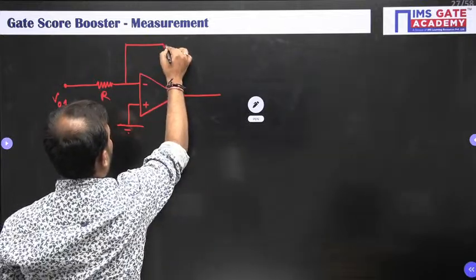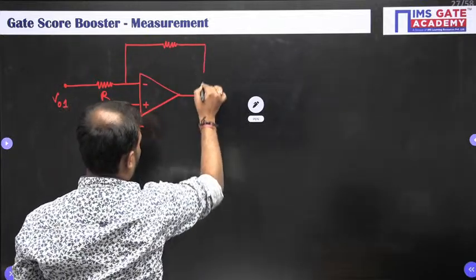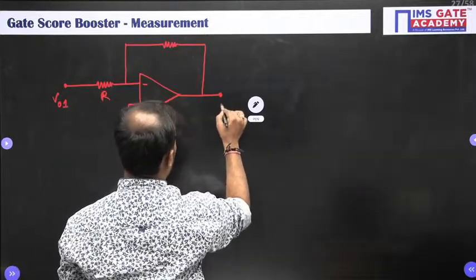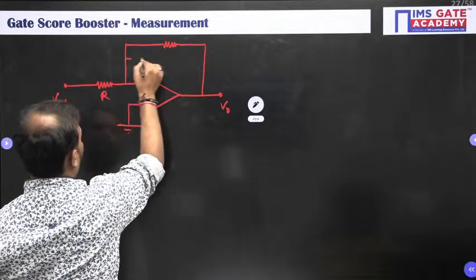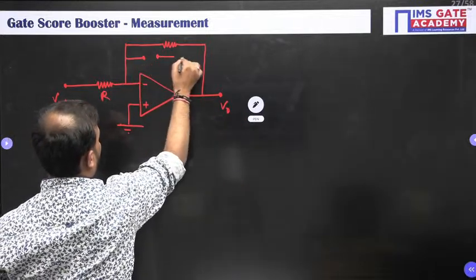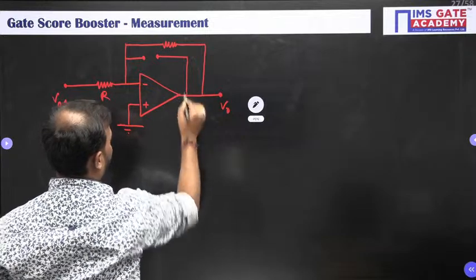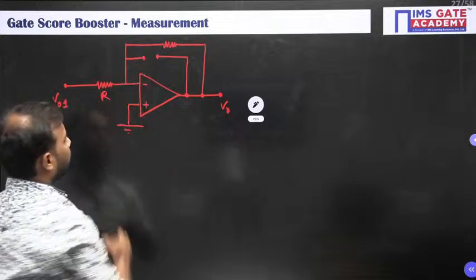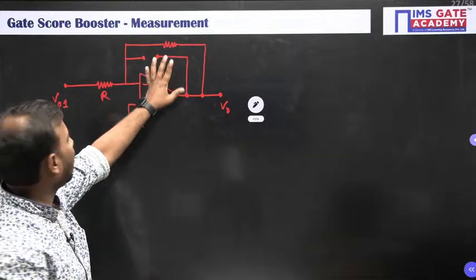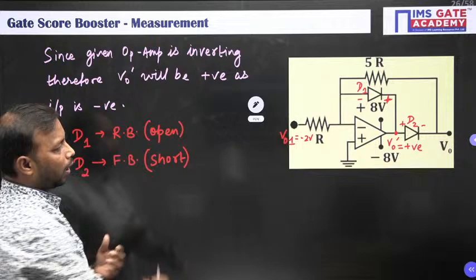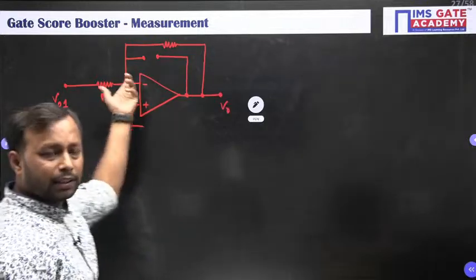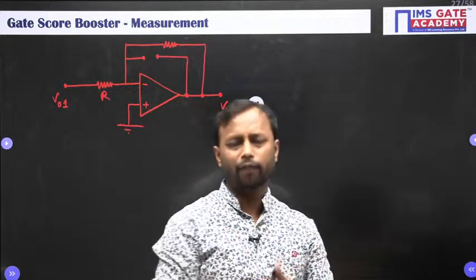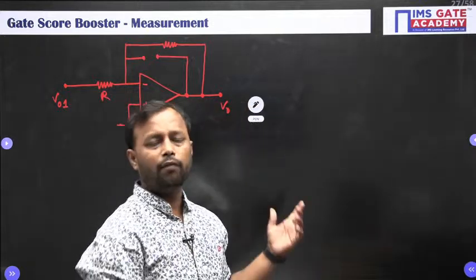Yeah, this was 5R and this is V0, and D1 is open whereas D2 is shorted. This is how the circuit will look. Now this is not the negative inverting, or basically the inverting op amp, not the negative. It is an inverting op amp.